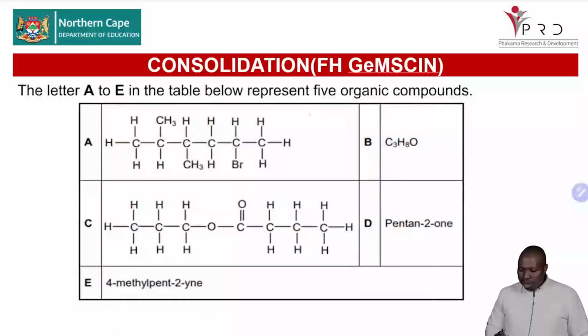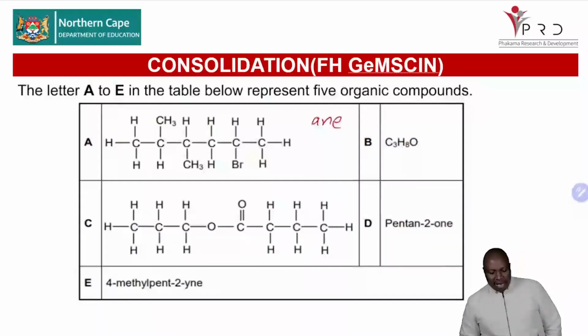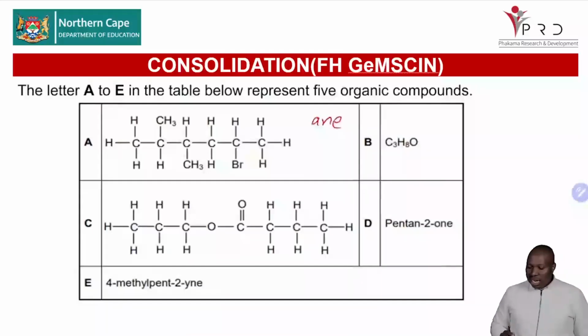You can see that there is no other functional group. Then these are carbon-carbon single bonds, carbon-hydrogen single bonds. This must be an ane, and that means alkanes. And then you check how many carbons we have in the longest carbon chain. So we'll be having 1, 2, 3, 4, 5, 6. Numbering from anywhere is still fine. So you're having 6. So you know that this must be hexane.